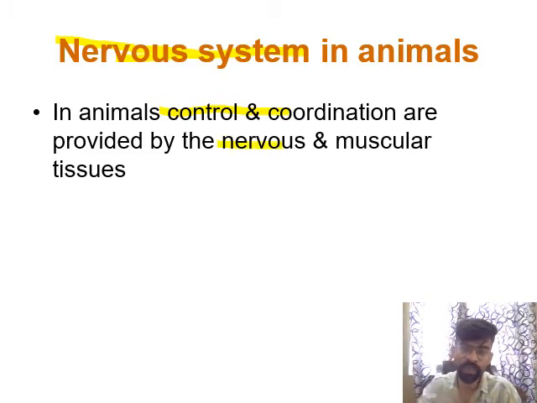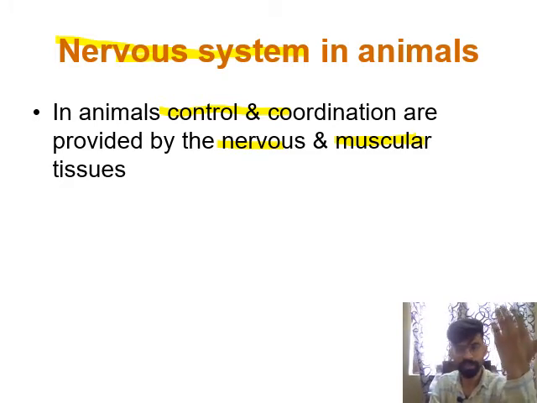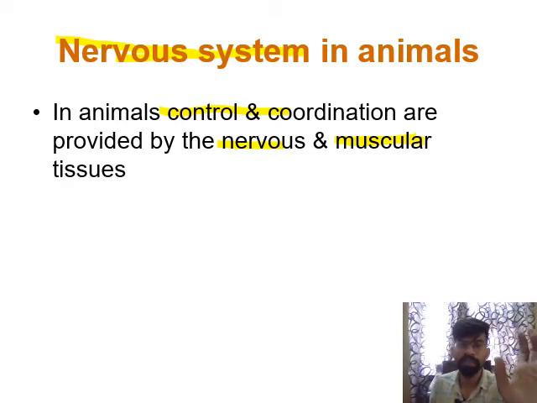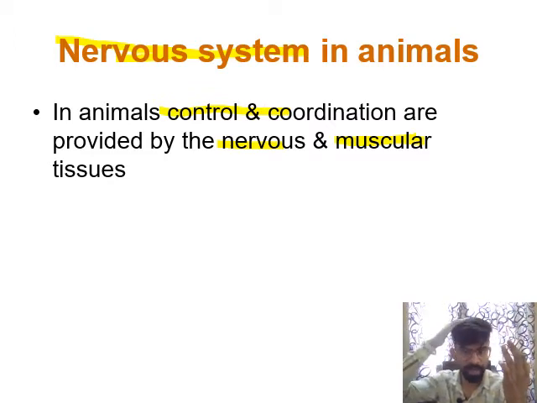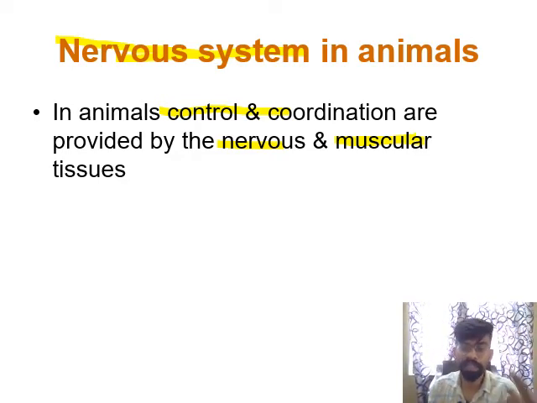All the movements related to the nervous system are triggered or started by muscular tissue. Suppose this is the movement of the hand. Okay, so in this, muscles are used. This movement is under the control of the brain, but this movement is triggered by these muscles.